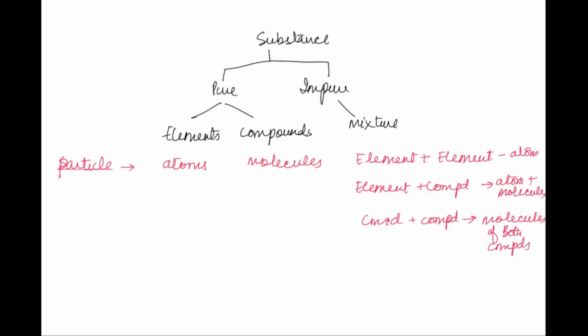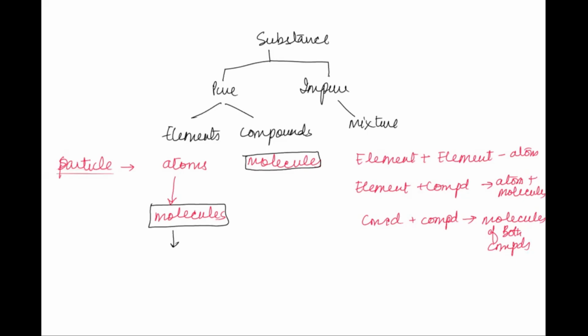Apart from this, I also told you that elements also form molecules. What is the difference between the molecules of an element and the molecules of a compound?